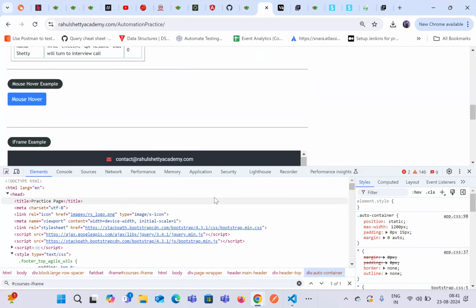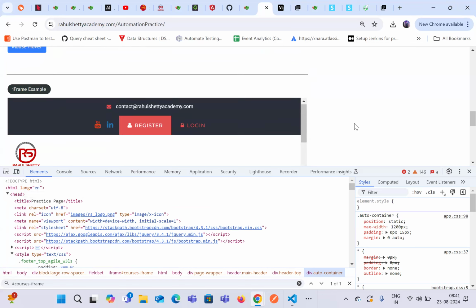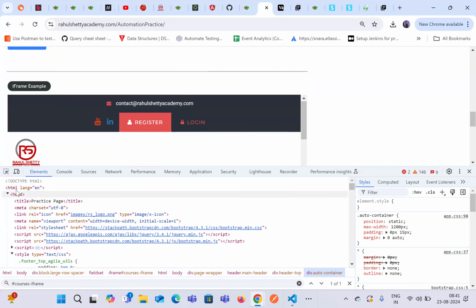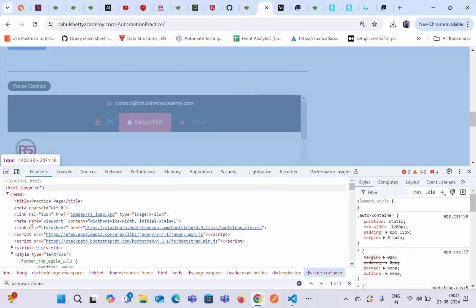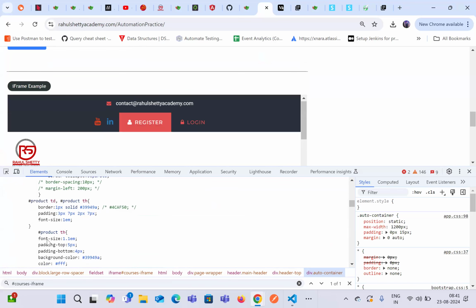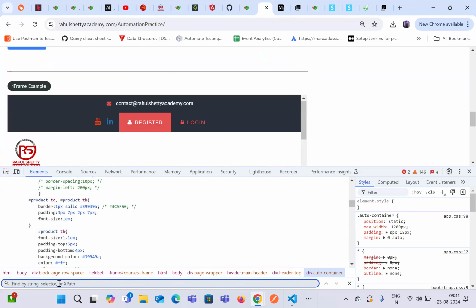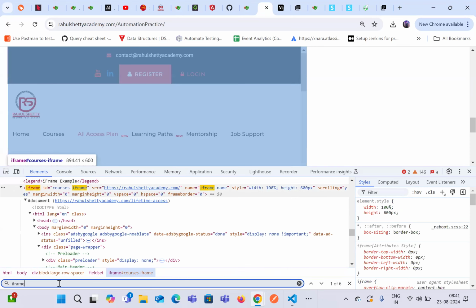There are two ways we can identify the frame in a web page. One is you can directly check if there are multiple HTML pages. Second way is you can also try to find out if there is a frame tag name.